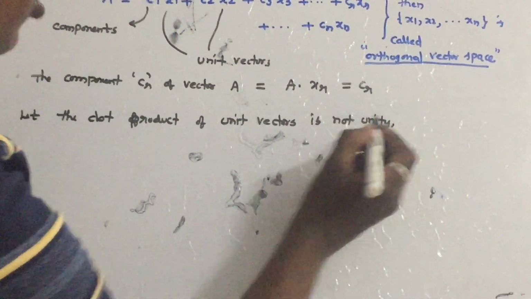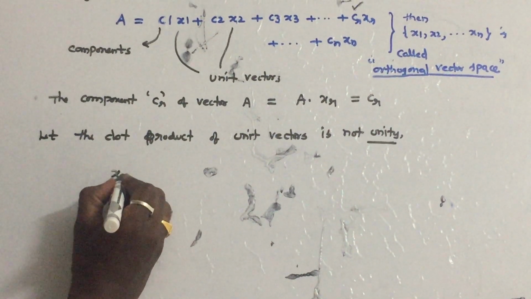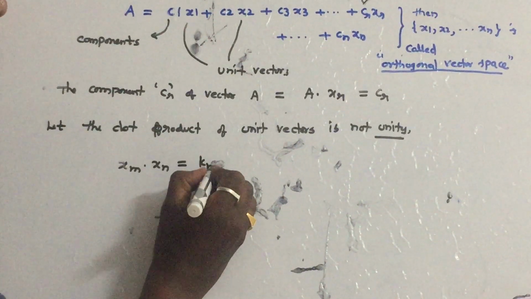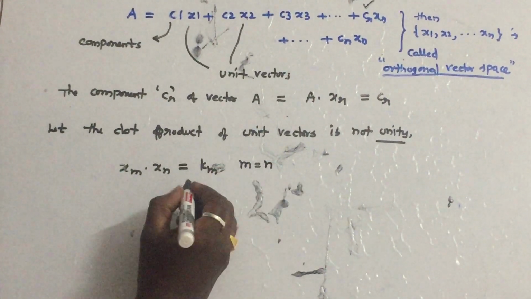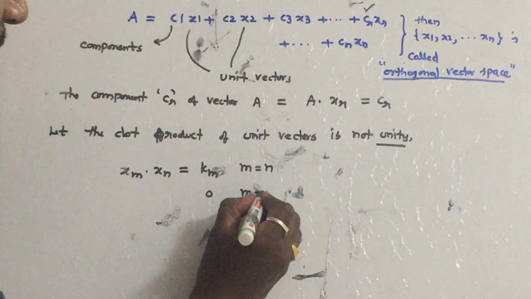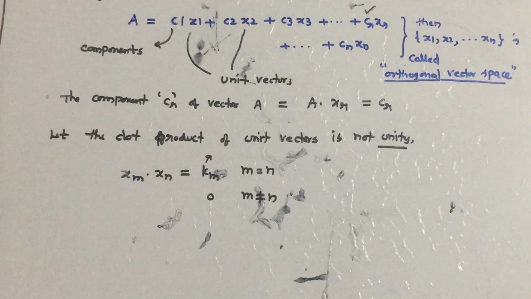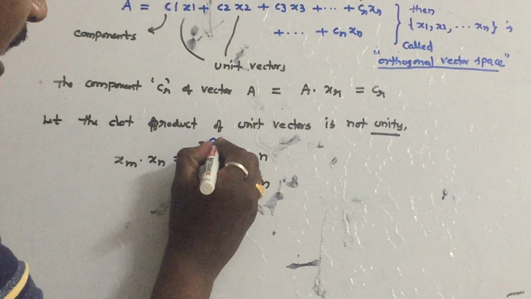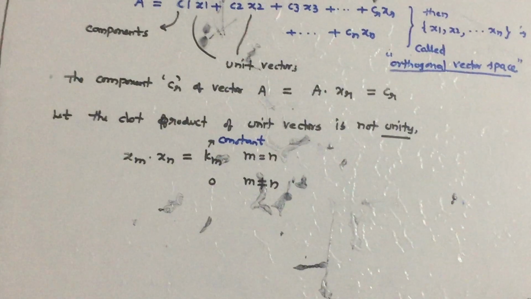I am assuming that in order to make the equation comparable with the signals. So for this I am slightly changing the equation: Xm dot xn is equal to, let us say, km if m is equal to n, and it is 0 if m is not equal to n. Instead of 1 here I am taking some other constant. Why am I doing this? Because I want to make this equation comparable to the signals.